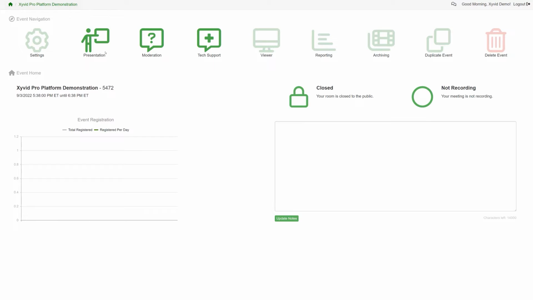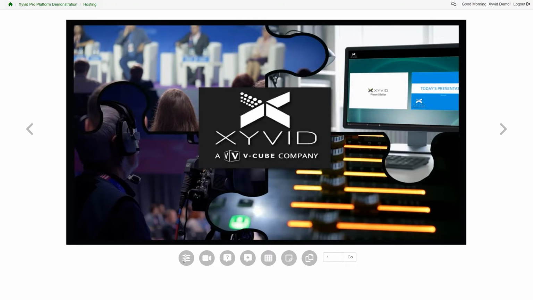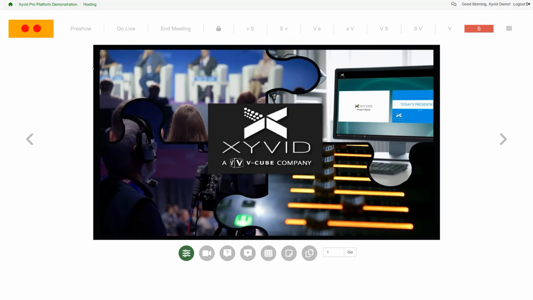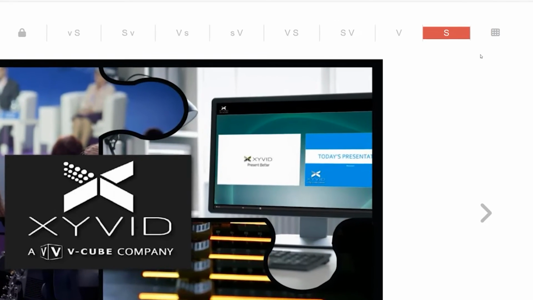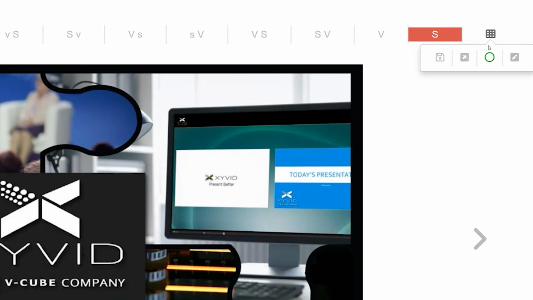Find the date and time of your show on the screen and click anywhere in the gray bar to access the presentation icon. Click the room control icon in the bottom left corner of the screen. To access the show flow editor, click on the icon with 9 rectangles on the right side of the screen and click the pencil icon on the right.